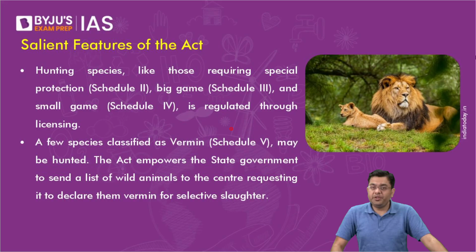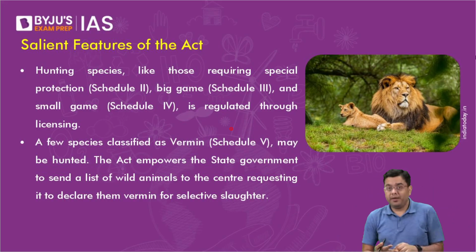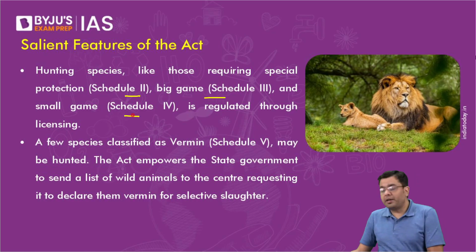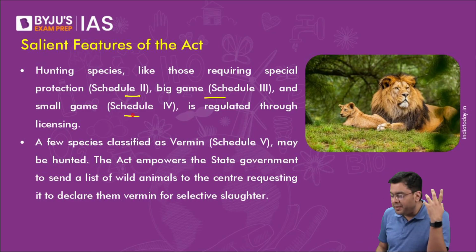Now, hunting species, for example, the species that you can hunt, basically. For a few of them where special protection is required, they are put in Part 1 of Schedule 2. Big game species, small game species, that is game species. When we refer to the game species, we don't mean the species who can play games, but here game refers to the aspect of hunting, right? So where you need specific permits, only then you can carry out the hunting of them, if at all.